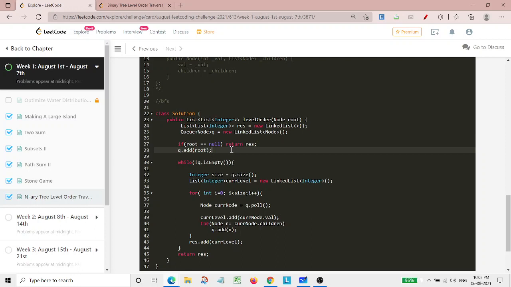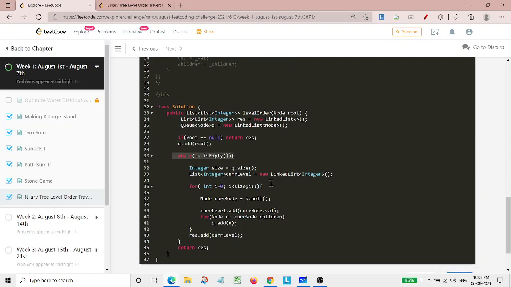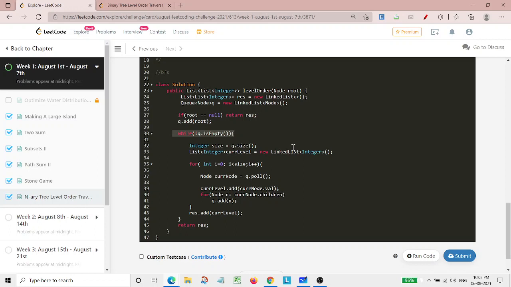Else I'll simply add that particular root into the queue. And the same condition that I'll check is while queue is not empty, only then will it enter the loop. And then I'll check the size of the queue. Then I'll reinitialize the current level list here.